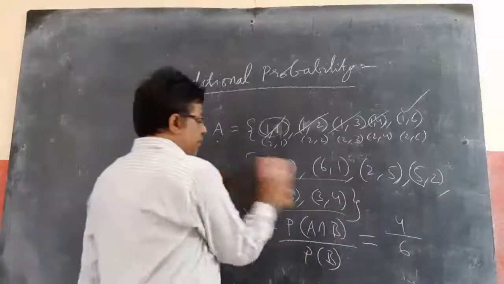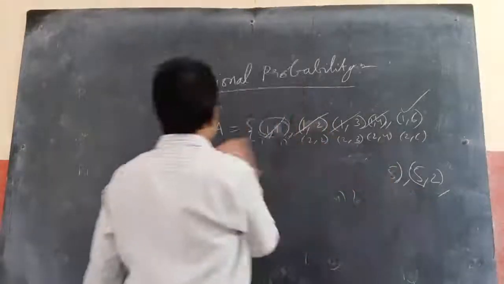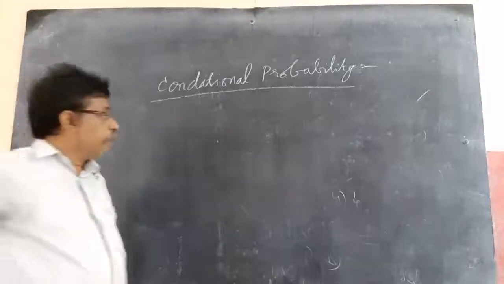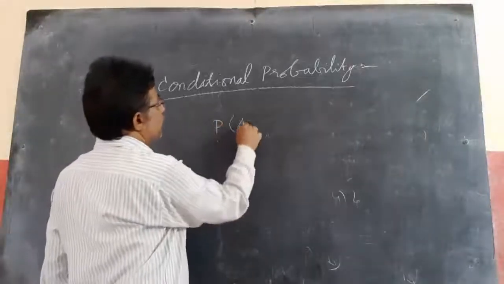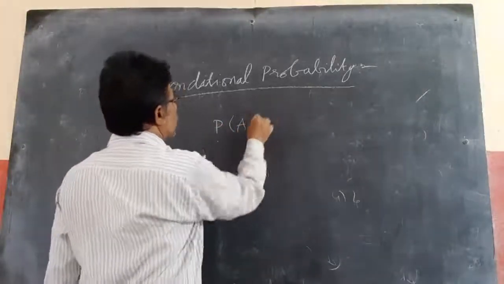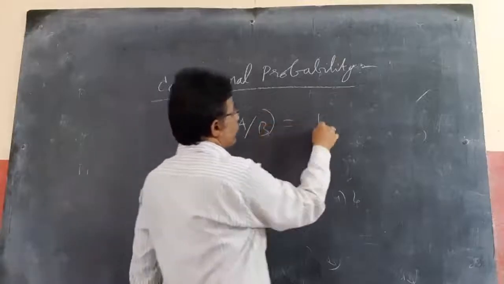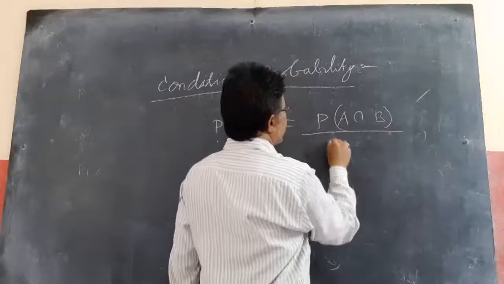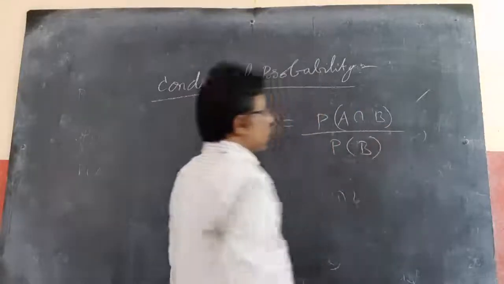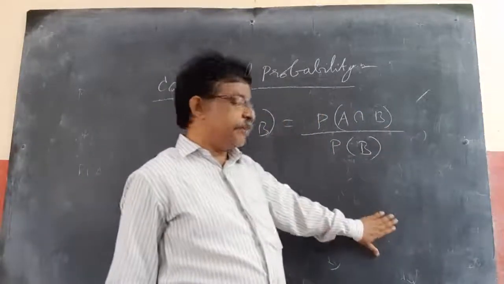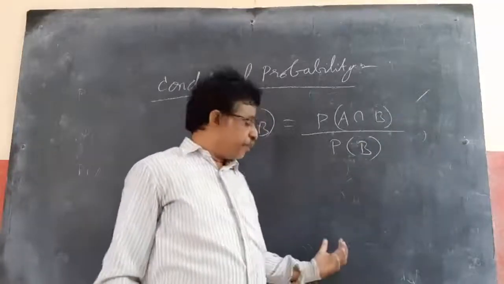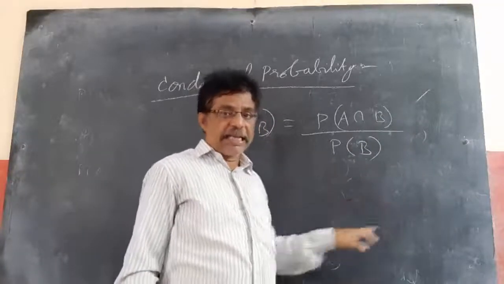Now remember this formula: P of A by B equals P of A intersection B by P of B, which is nothing but N of A intersection B by N of B, as we got while writing all the elements.